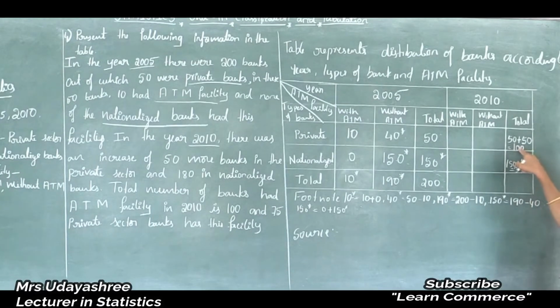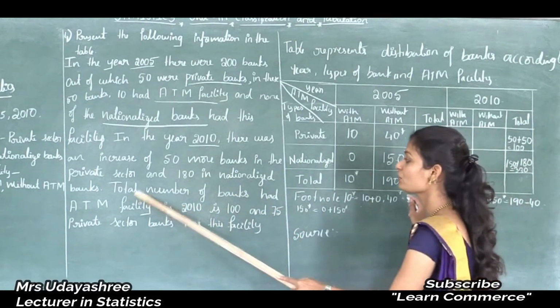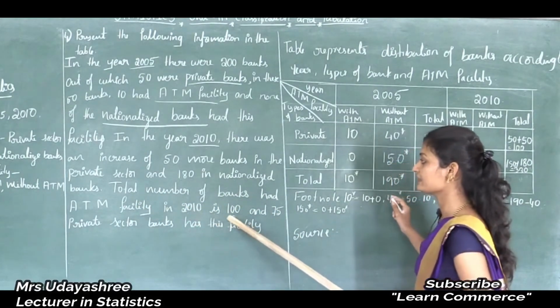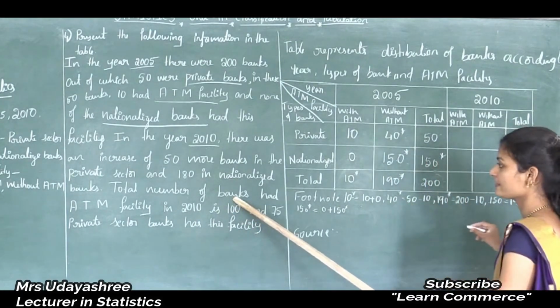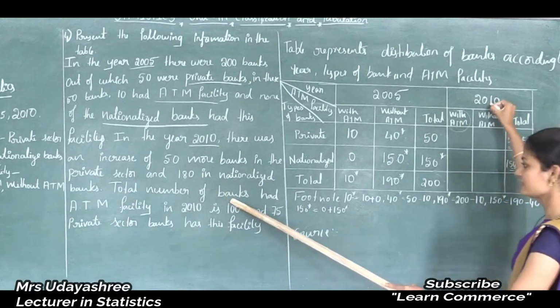So here, total number of private banks in 2010 is 100 and total number of nationalized banks in 2010 is 330. Okay, next let's see the next given information. Total number of banks that had ATM facility in 2010 is 100.